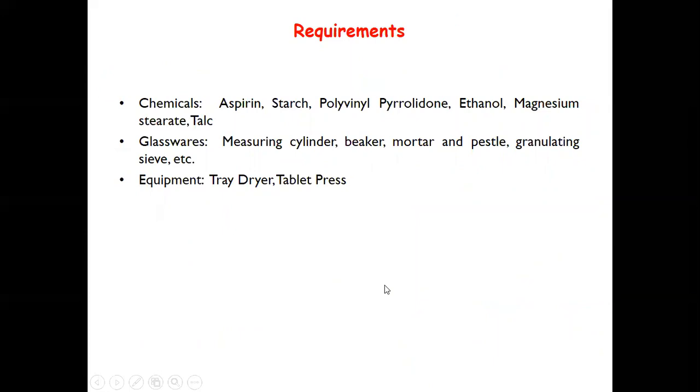Let us now discuss the requirements of the preparation and evaluation of aspirin tablets. So chemicals required for the preparation of aspirin tablets: aspirin, starch, polyvinyl pyrrolidone, ethanol, magnesium stearate, talc. Glasswares required are measuring cylinder, beaker, mortar and pestle, granulating sieves, etc. Equipment are tray dryer and tablet press.